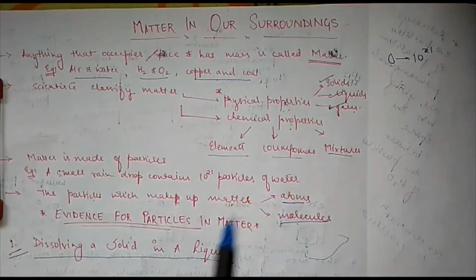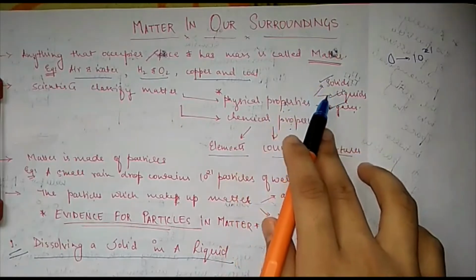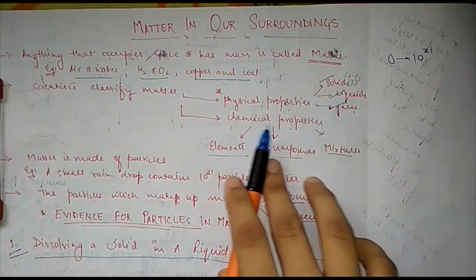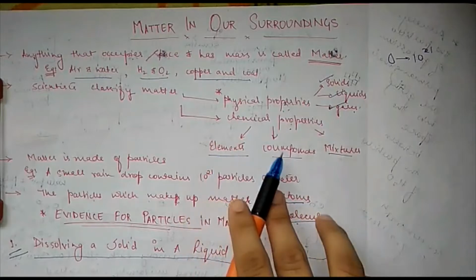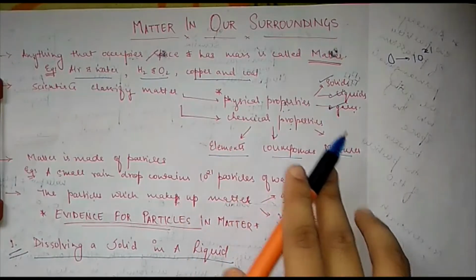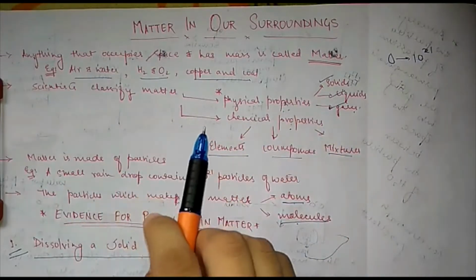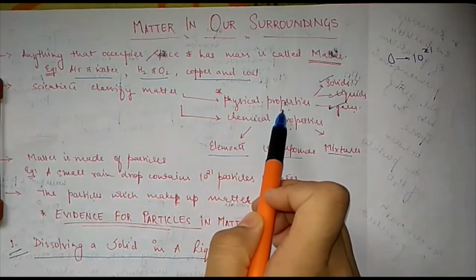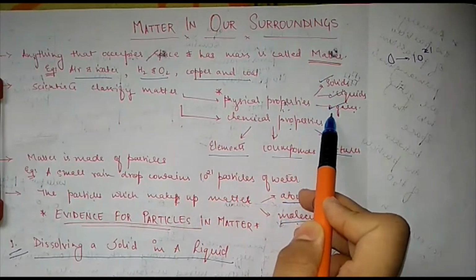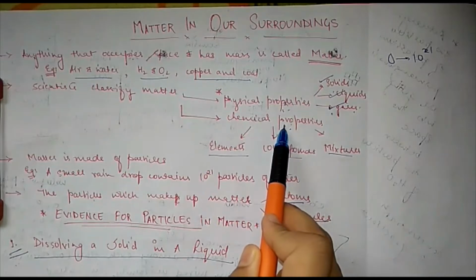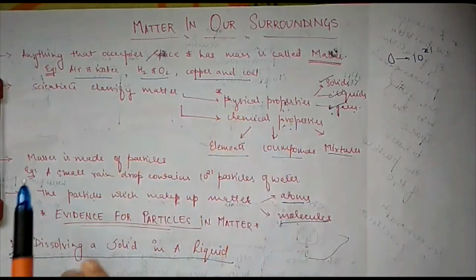Now scientists classify matter on the basis of two properties, that is physical properties and chemical properties. In physical properties we have solids, liquids and gases, and in chemical properties we have elements, compounds and mixtures. In this chapter I am going to teach only the physical properties, that is solids, liquids and gases, because chemical properties you are going to get in the second chapter.